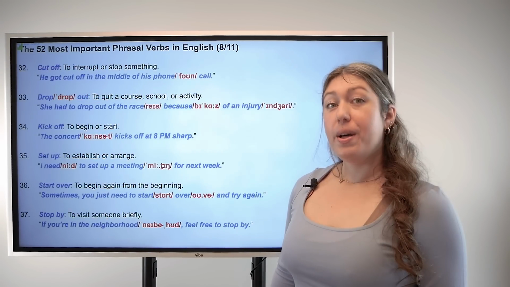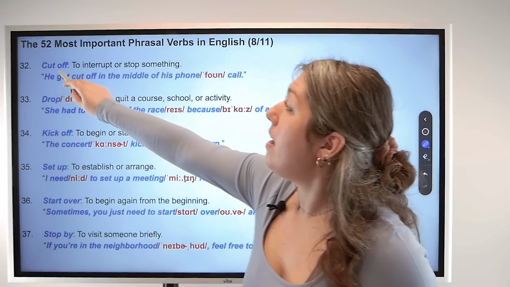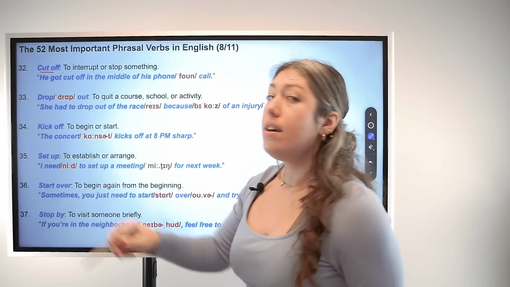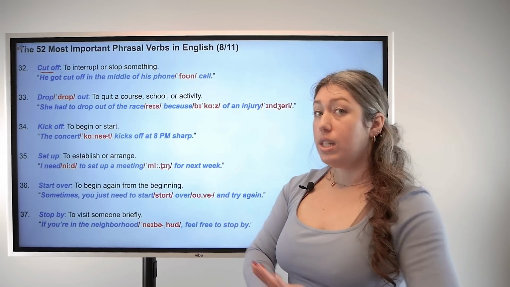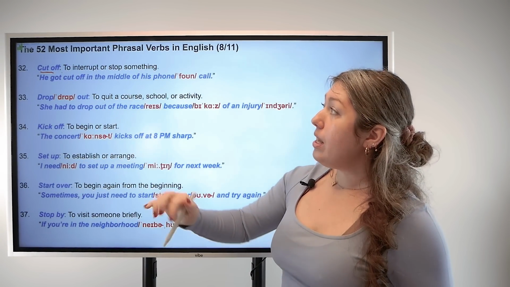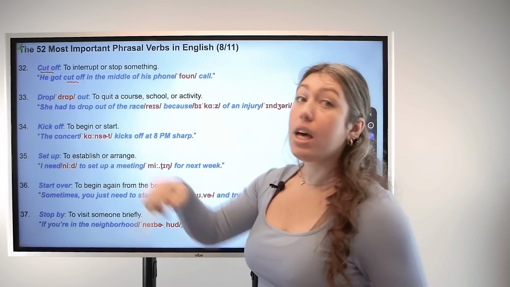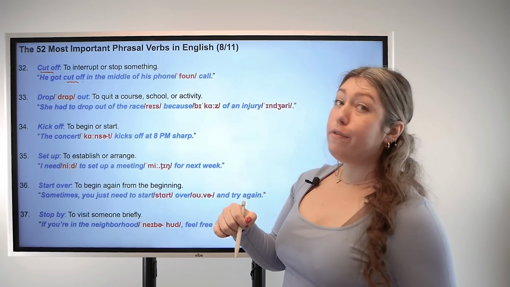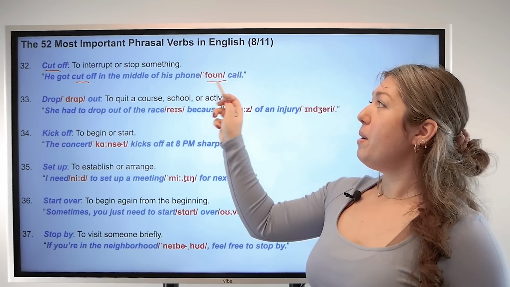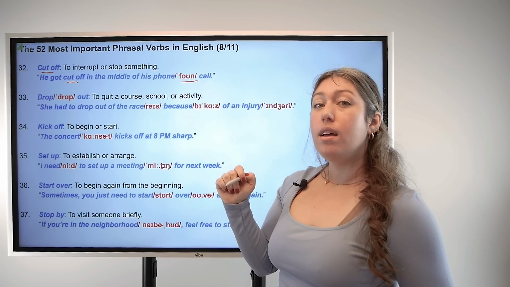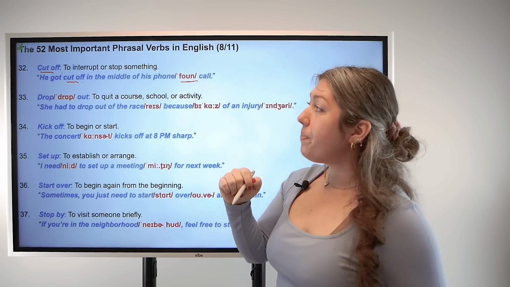Good. 32, cut off. Base verb cut, particle off. This means to interrupt or to stop something. For example, he got cut off in the middle of his phone call. Remember, we pronounce this phone, phone.